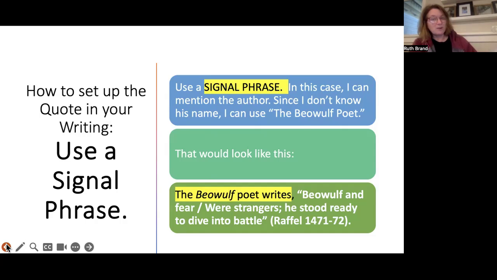Otherwise, your reader doesn't quite know. It just feels clunky. If I were to just say, a good king is ready to defend his people, and then jumped right into the quote. So I need to use a signal phrase that connects my quote to my claim, just like a bridge. Okay, so make sure when you're writing your paragraphs that you're using a signal phrase before your quote.